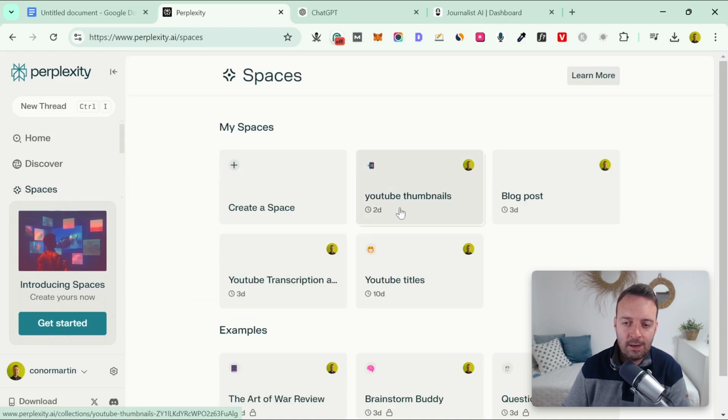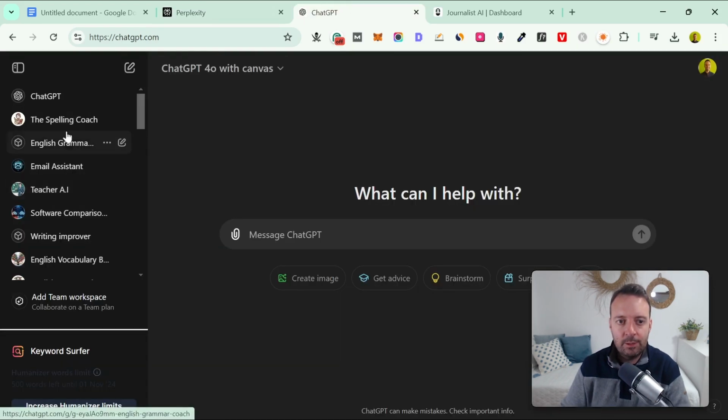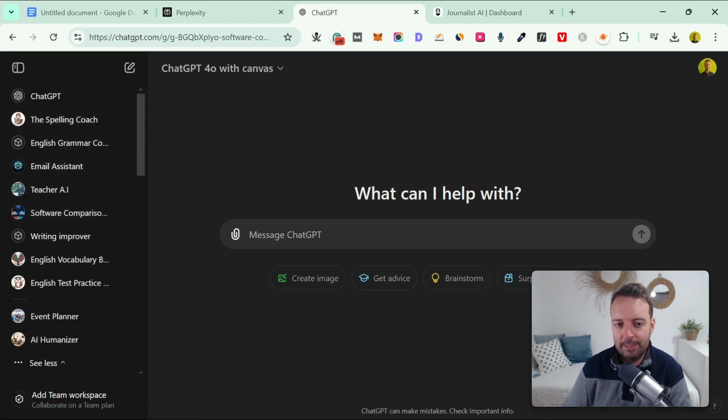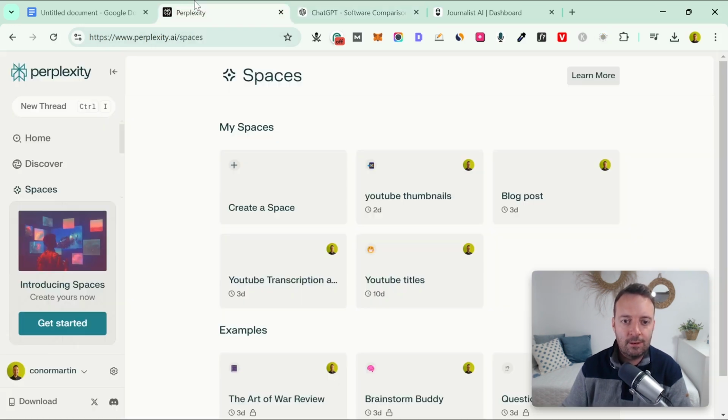Another new thing that they have is these Spaces, right? This works kind of like custom GPTs. So when you're on the Pro plan with ChatGPT, you can use these custom GPTs, right? If you have any processes that you need to do over and over again, then you can just create a custom GPT to say, okay, let's just do this every time. And you can also do that with Spaces in Perplexity.